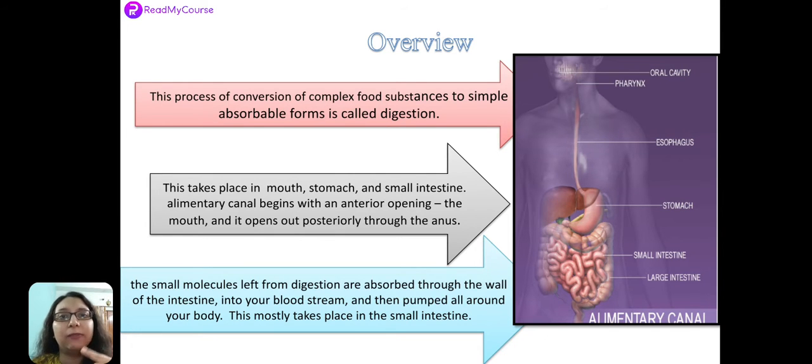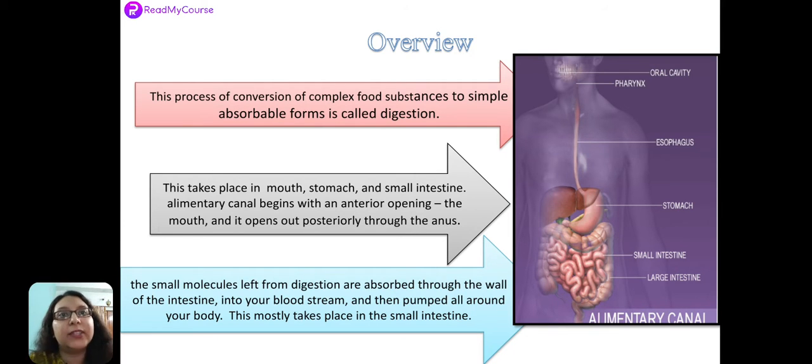Then we have the tongue in our oral cavity. The function of the tongue is to moisten the food so that it becomes easy for us to swallow the food. Another important function is that it has saliva, right? Now the saliva present in the oral cavity starts a process known as chemical digestion. There are some enzymes within the saliva which break down the food from starch to simple molecules. In the coming slides, we will read about them in detail.